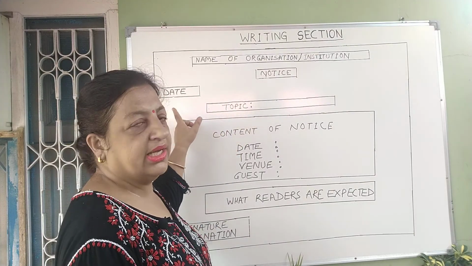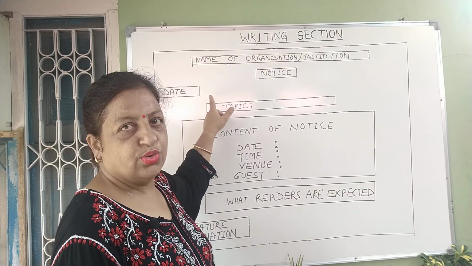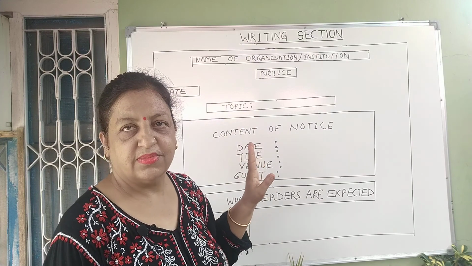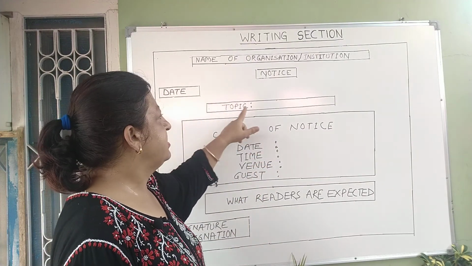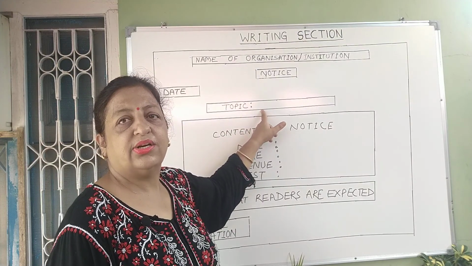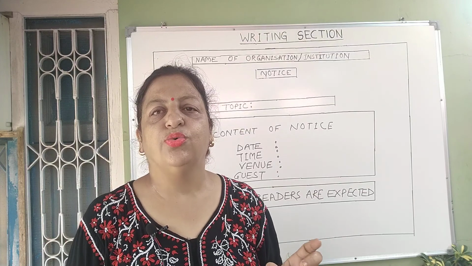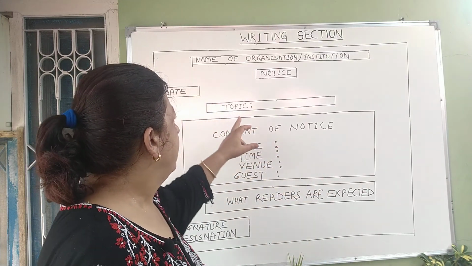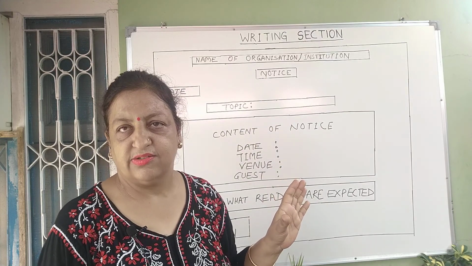Suppose you are writing on 18th of August, you will write August 18, 2020. After writing the date, on the left hand margin, in the center again, you have to write the topic or the main heading of the notice about which you are issuing the notice. You should write it in heading form, not in sentence form.